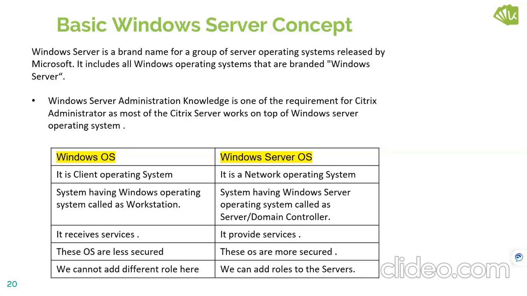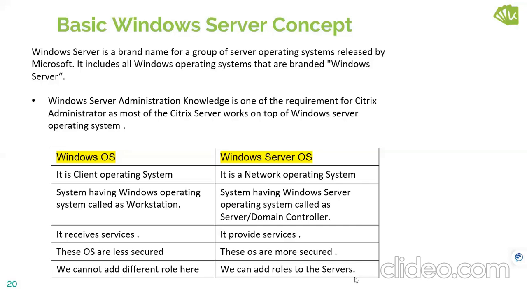As a Citrix admin, you need to understand how Windows Server works in the background, how to join a domain, how to manage it, how to go to Computer Management and increase the storage, how to clear cache, how to create a temp profile, how to create an environment variable, how to create a registry entry and how to import a registry.